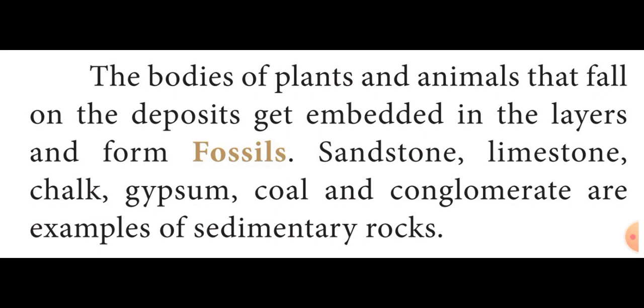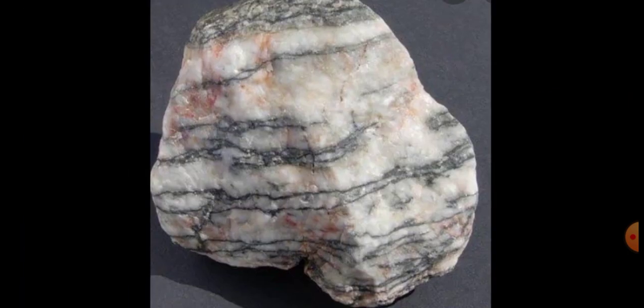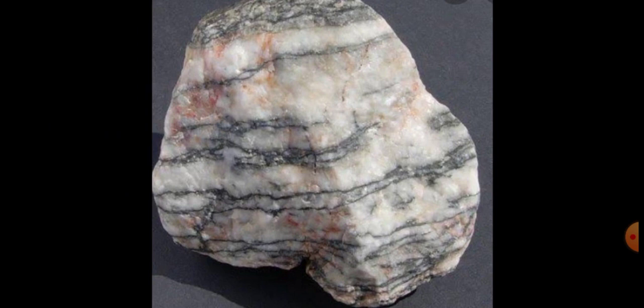Then the third one is the metamorphic rocks. The third type of rock is metamorphic rocks. Just see this picture. This is the image of metamorphic rocks. Can you see the image, students? This picture is the image of metamorphic rocks.